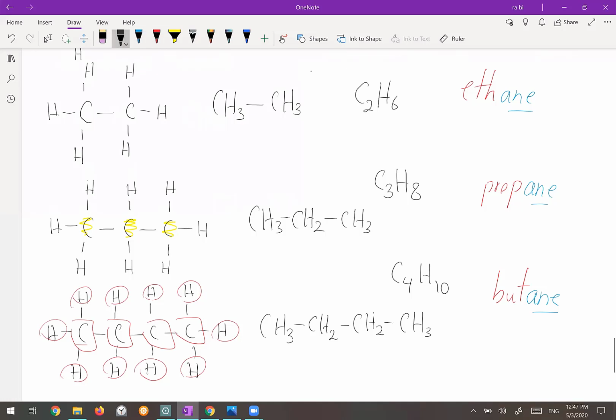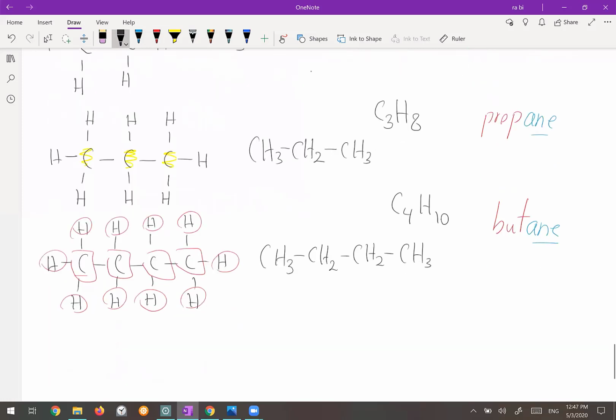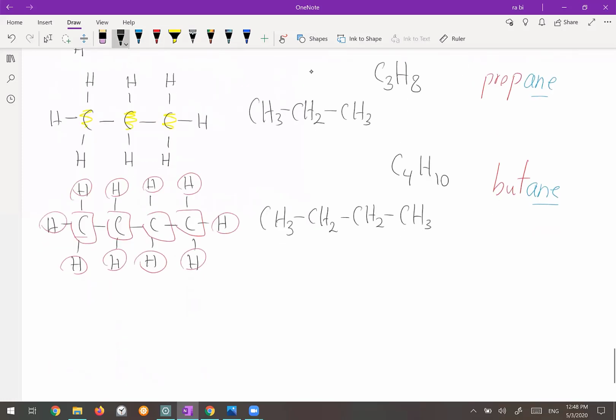Okay, the next one has 5 carbons. So I don't draw the uncondensed structural formula. I just draw the condensed structural formula. It is CH3 bonded to CH2, bonded to another CH2, bonded to another CH2, bonded to another CH3. So you can see that I have 5 carbons here. The molecular formula would be C5, and if you count the hydrogens, there are 12 hydrogens here.